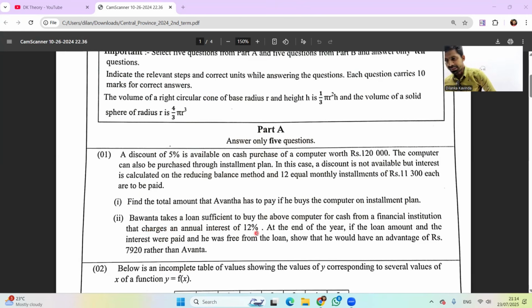That charges an annual interest of 12%. Right. Look at this one. At the end of the year, if the loan amount and the interest were paid, he was free from the loan. Show that he would have an advantage of 7,920 rather than Avanta.